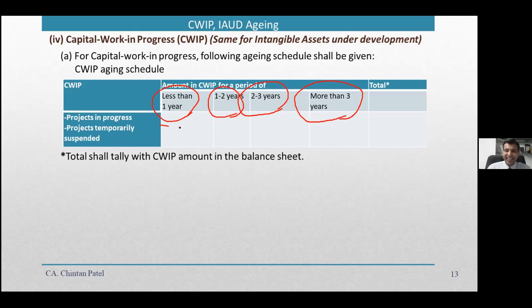This is the same pattern which you have discussed in receivable and payable, that you have to provide a breakup of all your capital work in progress and intangible assets under development, the breakup of the cost, the breakup of the amount which is lying in the balance sheet. That breakup is to be provided into this strata of classification. And this amount you again divide by way of the project in